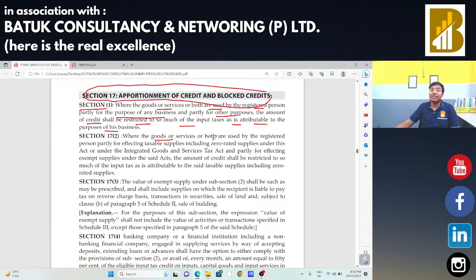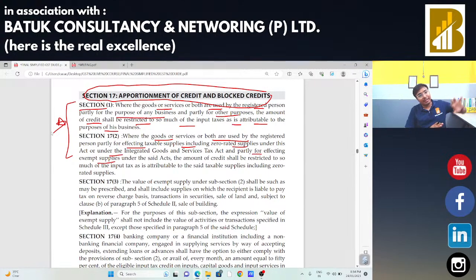Where the goods or services both are used by the registered person partially for effecting taxable supply including zero rated supply under this Act or under the IGST Act, and partially for effecting exempted supply, in that case input tax credit is available just for the taxable supply including zero rated supply, not for the exempted supply. This part seems very easy to us, but at the time of calculation, at the time of business audit, at the time of departmental audit, at the time of filing GSTR 9 and 9C, we need to calculate these figures.